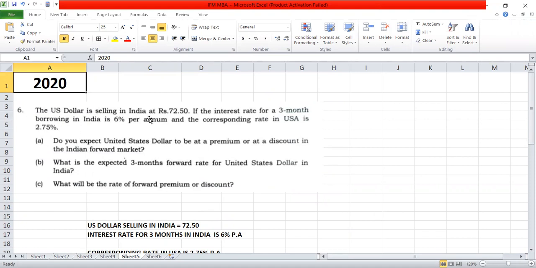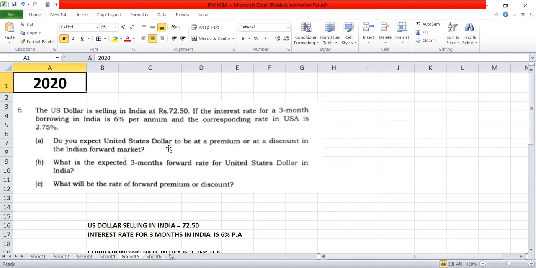The US dollar is selling in India at rupees 72.50. It means 72.50 is the value of $1 in India. If the interest rate for 3-month borrowing in India is 6% per annum, it means if you want to borrow a loan for 3 months, it is 6% per annum, and the corresponding rate in USA is 2.75%. So if you borrow a loan, in India it is 6% per annum, and in USA it is 2.75% per annum. Now there are three cases.